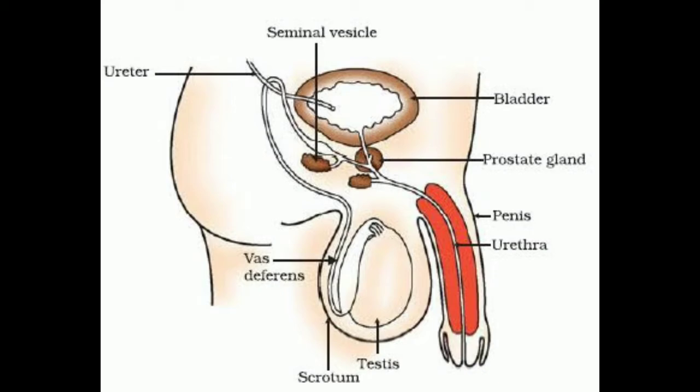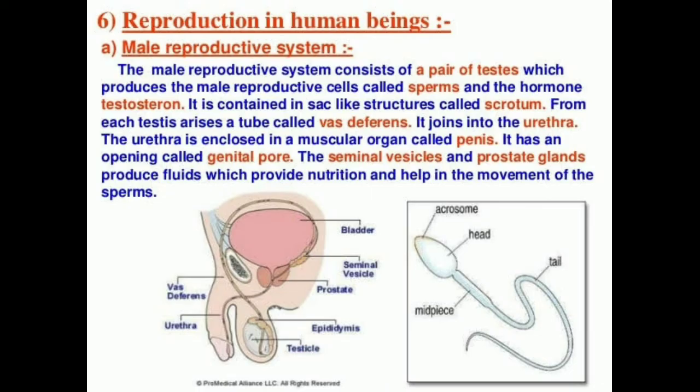penis. And each part has different functions too. So the testes are the oval shaped organs which lie outside the abdominal cavity of a man. That is, they will be seen outside the body. A man has two testes, and these testes are the reproductive organs in man.